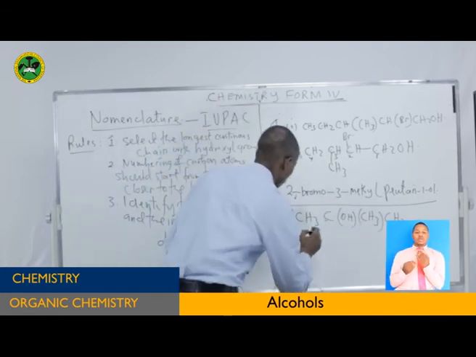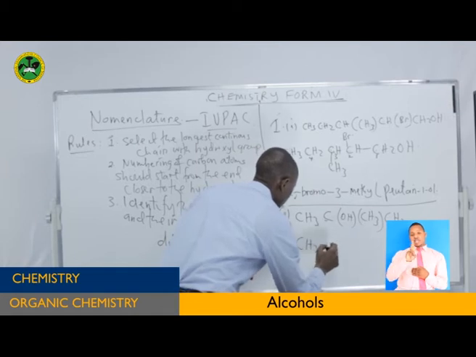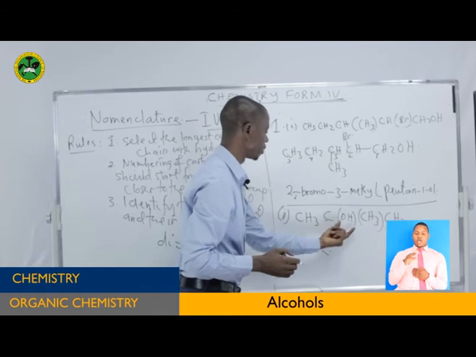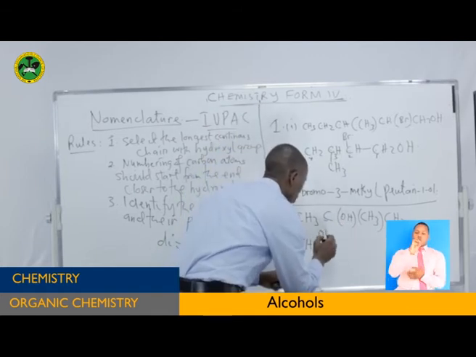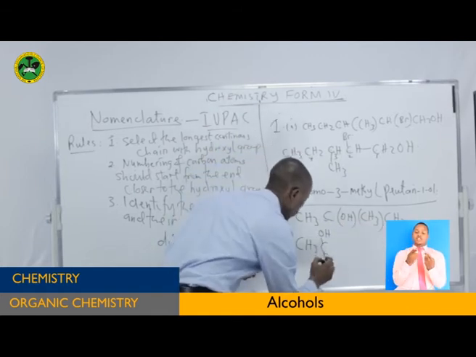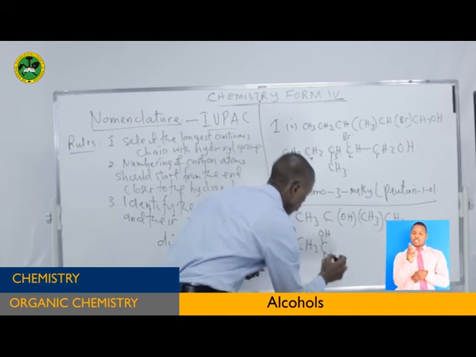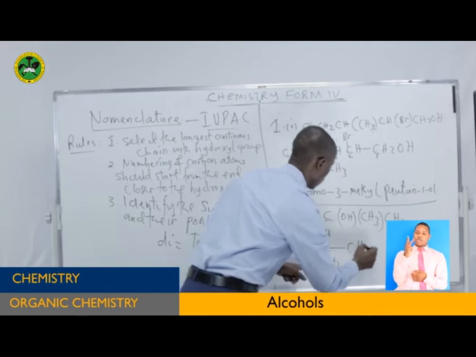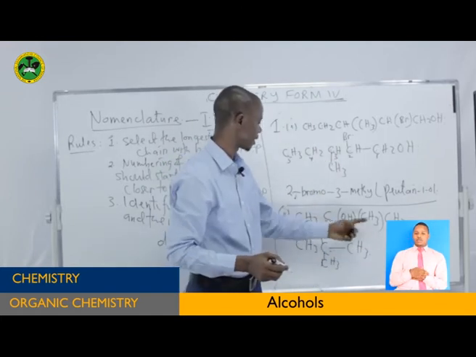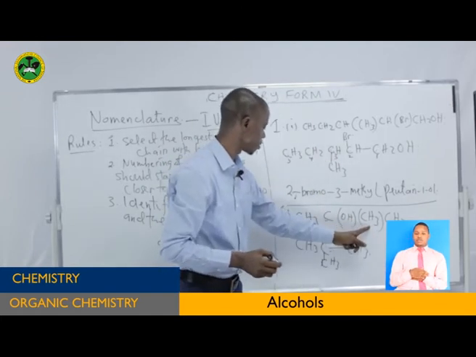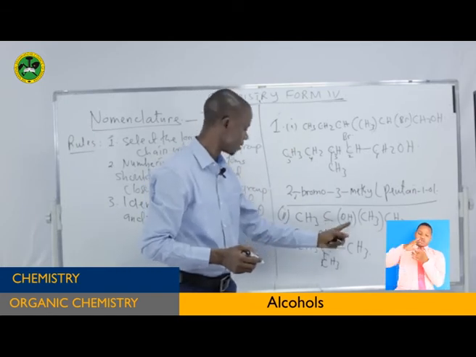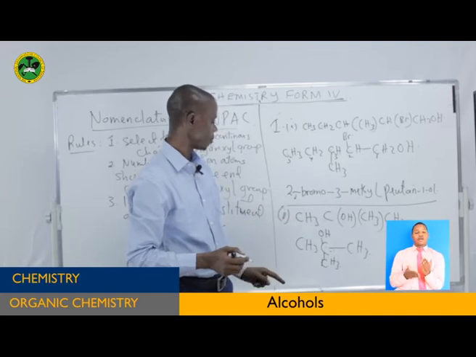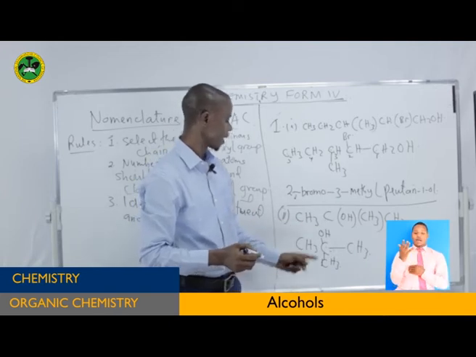It can be written also in this way. CH3, C. Now this carbon is bonded to a hydroxyl group and also bonded to a methyl group. Therefore, we finish with that one. So this is the meaning. This bracket means this substituent is bonded to this carbon and this hydroxyl group is bonded to this one. Now from there, how many carbon atoms do we have in the parent chain?